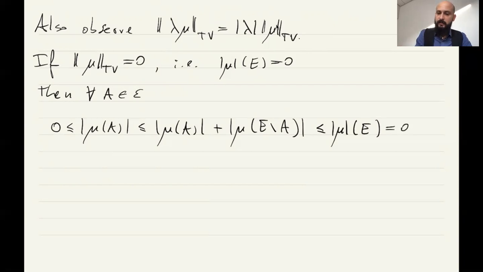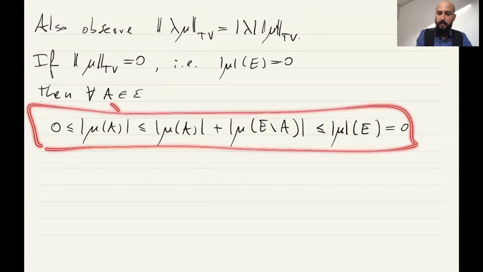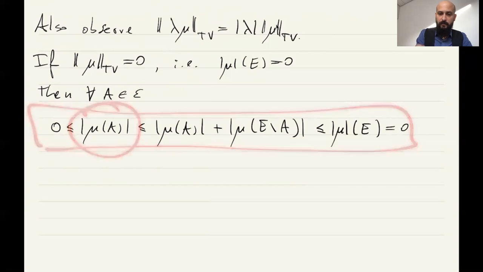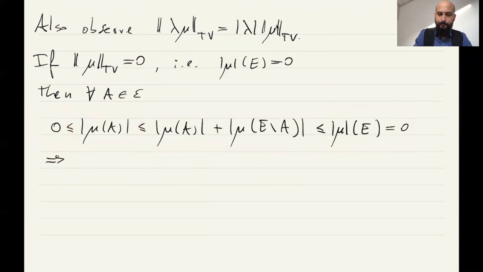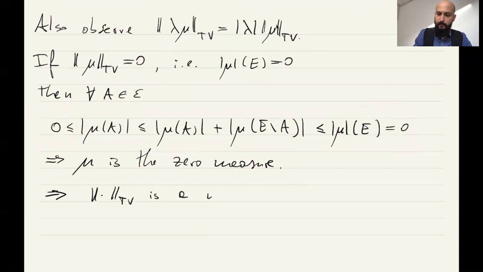So since this is 0, we have that μ(A) is 0 for any A, which means that μ is the 0 measure. So we conclude that the total variation is a norm.